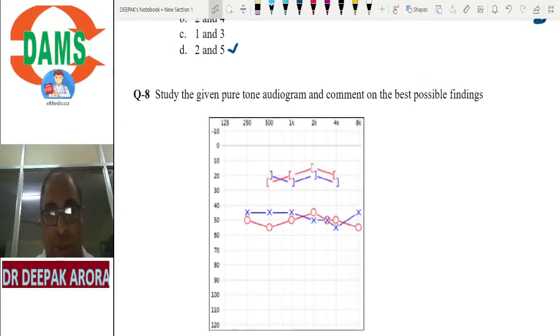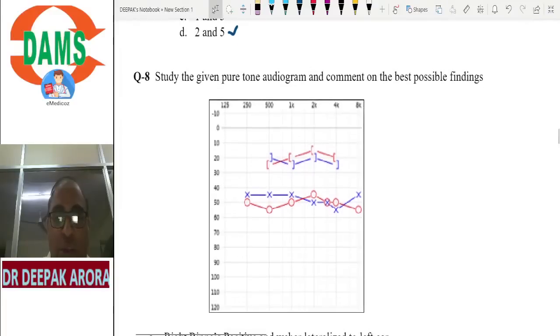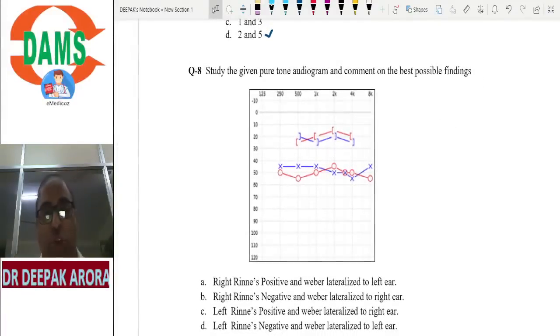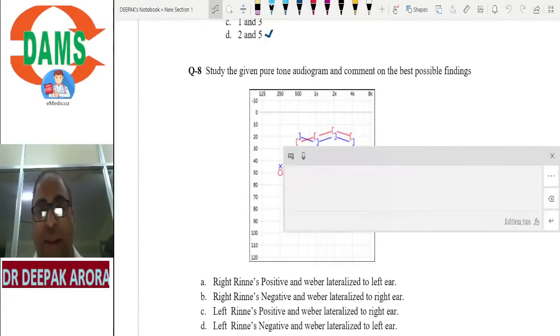Such a nice, beautiful MCQ. Tell me this one now. What is the right answer? If you can attempt this question, it means you are master of Rinne's and Weber. Let us crack this question. Just try to learn. What is the right answer of this MCQ? Study the audiogram. Pure tone audiometry, Rinne's, Weber should be on your tips. Let us make a diagnosis.